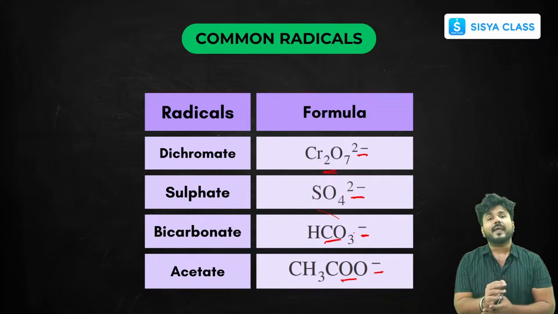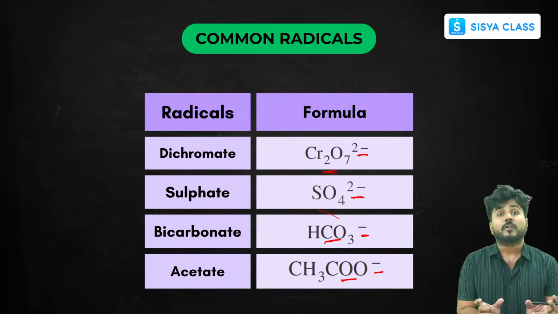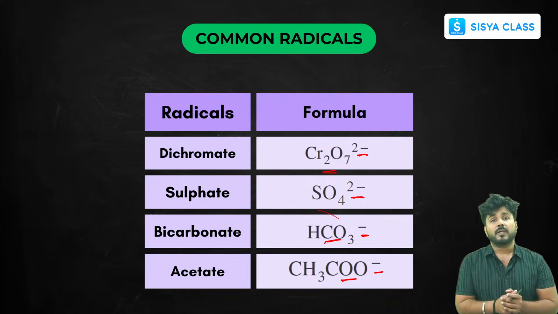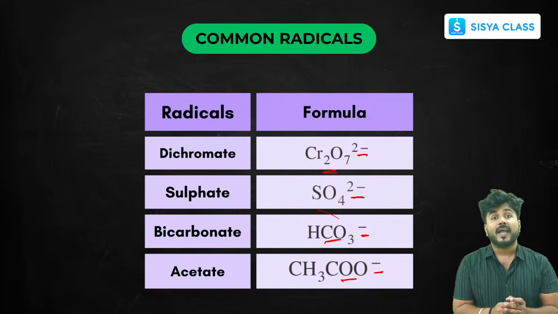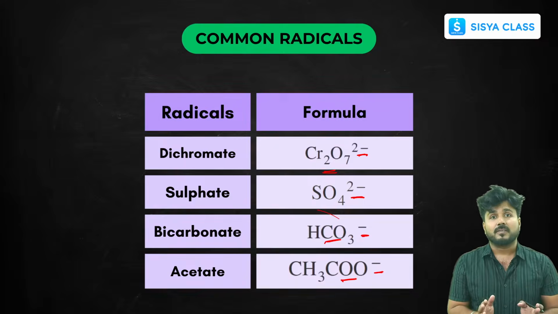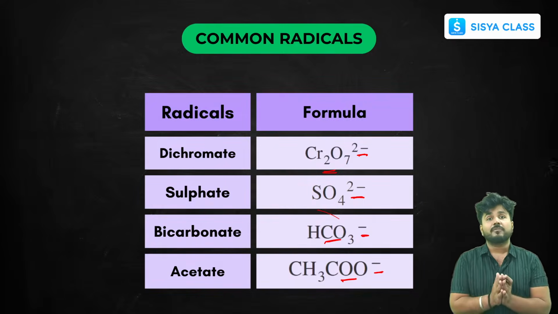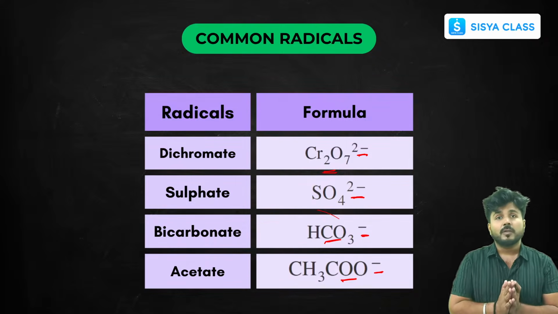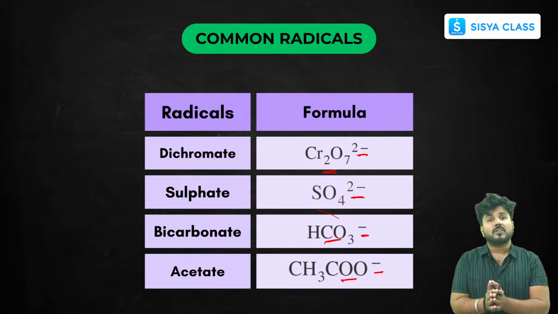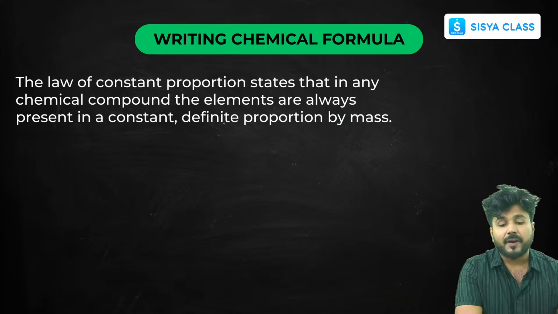For simple ions, you all know their valencies and their oxidation numbers, but for some polyatomic ions, I have put some of these in here. For these polyatomic ions, you might not remember exactly what the valency is, or what charge is present in those ions. So I have kept these few radicals along with their valencies here, so that when we will be balancing the chemical equations, you can just revise a bit from here. Okay, now let's start writing the chemical formula.